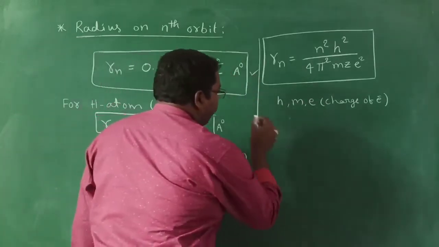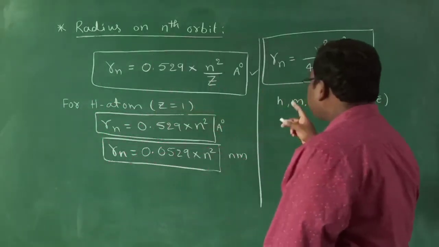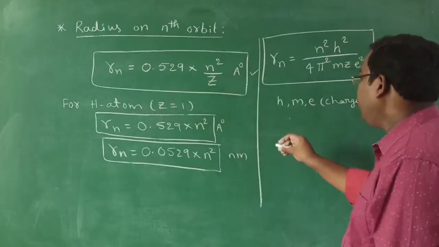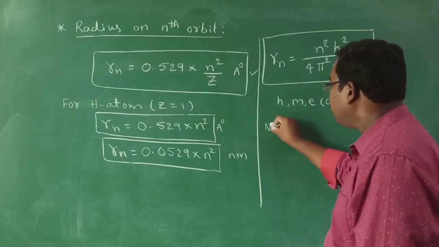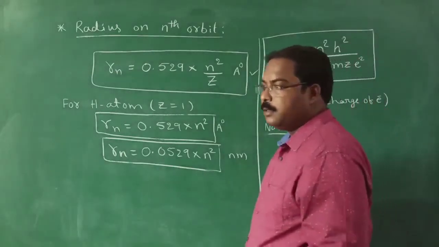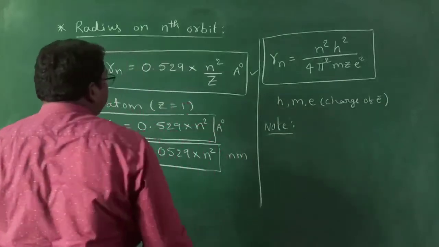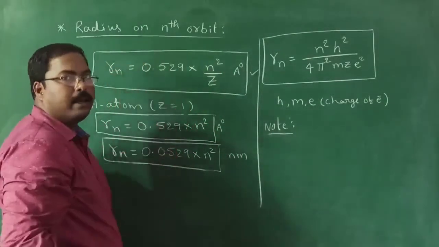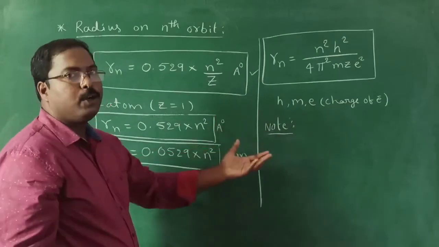Now, from that relation, what can we say? How is the radius proportional to the orbit number? From that formula it is clear. Radius and n, the orbit number, are both in the numerator.